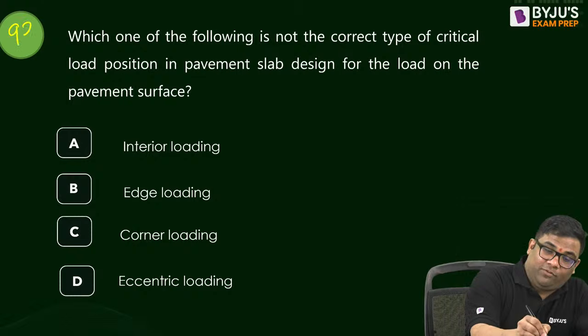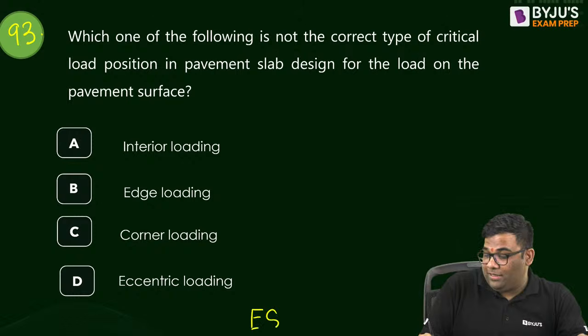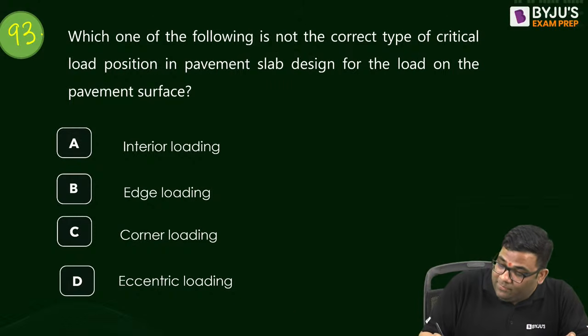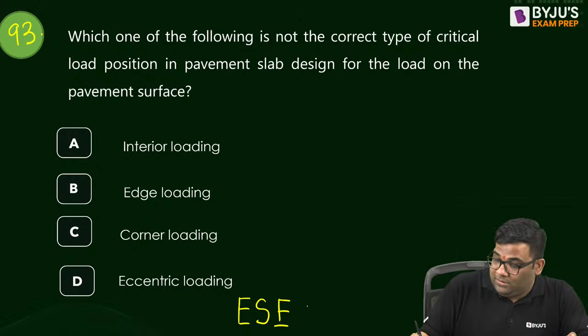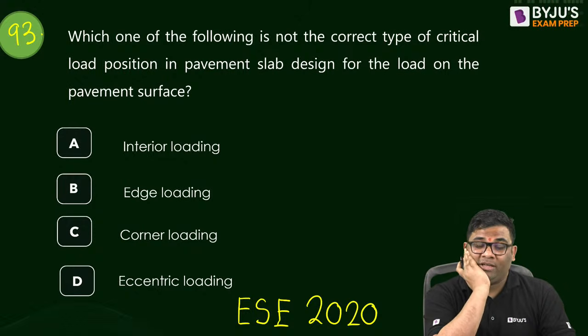Answer this straightforward question. The 93rd question was an ESE 2020 question. Other questions are also asked in some years. Some questions I remember, which year they were asked. So answer this question. Seven more questions to go.